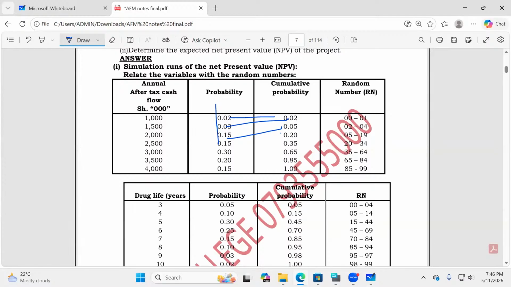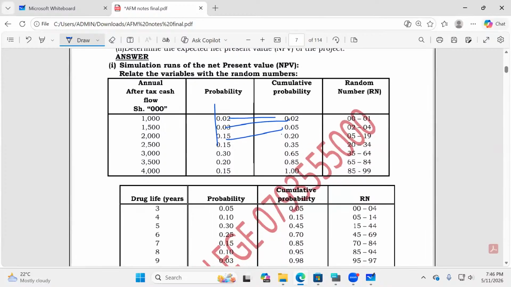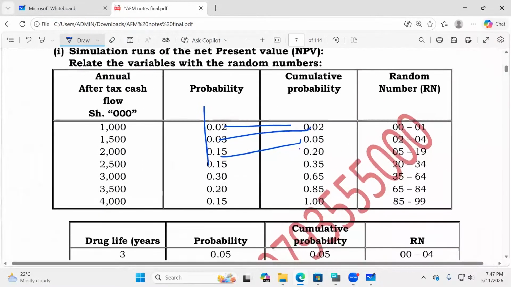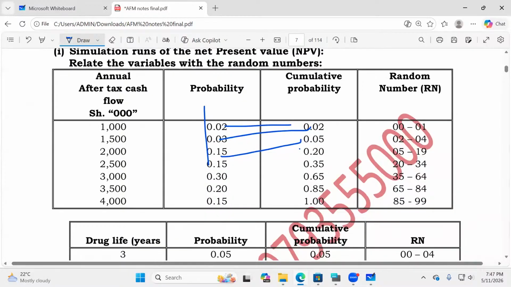Did you realize that these are two decimal places? So we talk of 00 to 02, 01. It can't be just one, because we must be consistent with those digits. We must be consistent with the digits. Let me try to make this a little bit bigger so that my physical students do not strain.